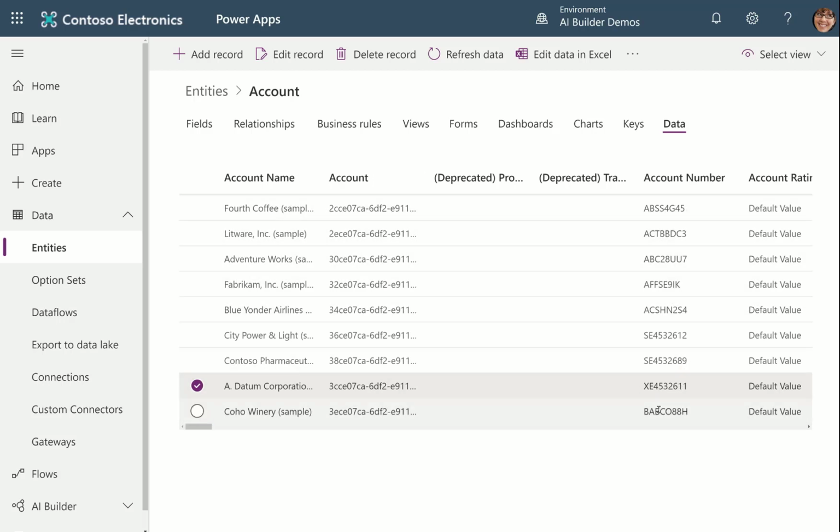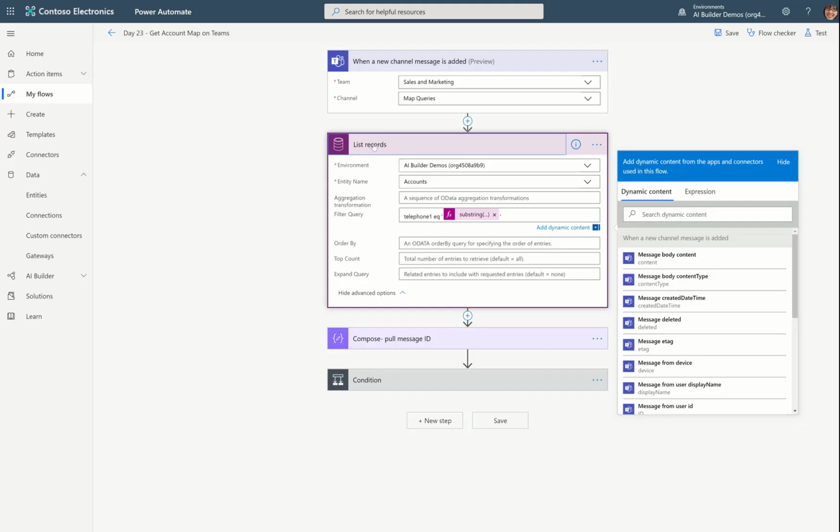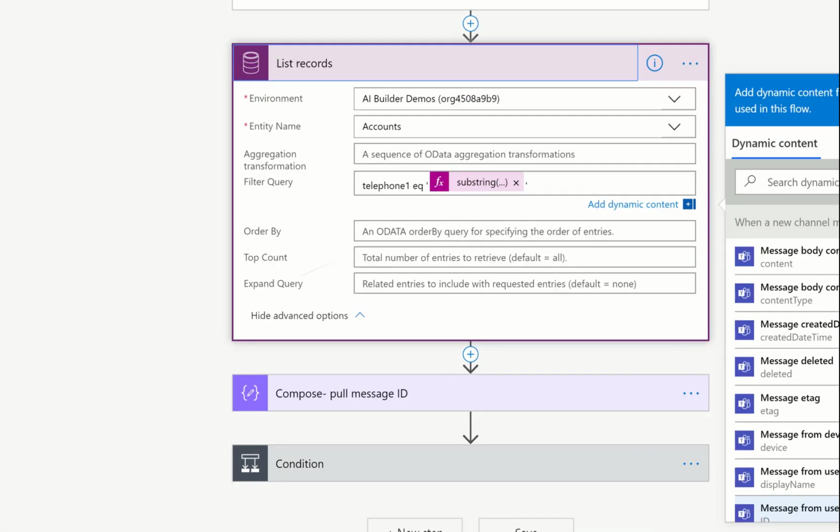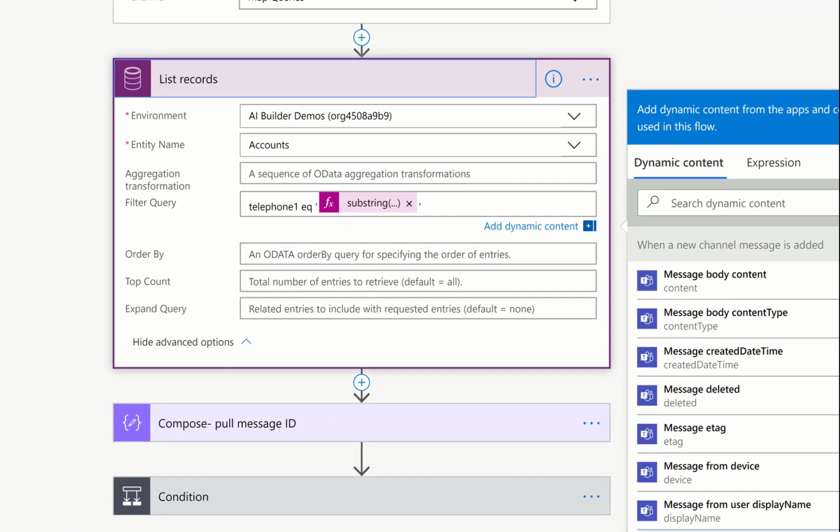and make sure that they are all unique. Okay, this way you'll get back one data source, one response to this list query scenario. Now, I actually used the filter query, and you'll need this to get one answer back, because if you don't put a query in, you're going to get them all. You're going to get every single account back, and that's not what we want here.